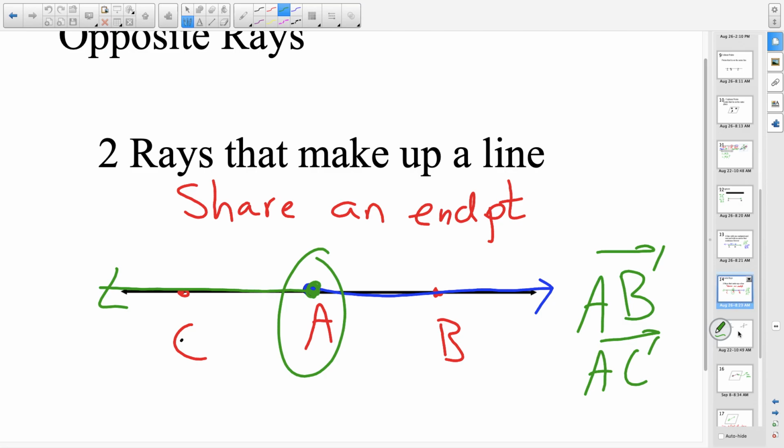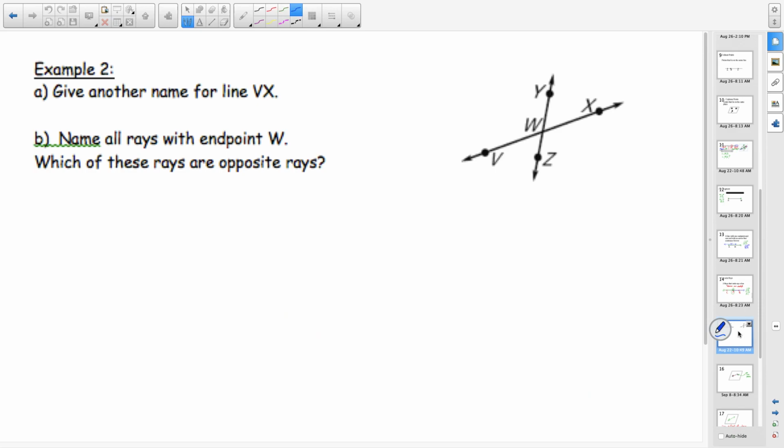All right, take a look at our example then. In A, it says give another name for line VX. So here's line VX. To name a line, we can name it by naming 2 points on it or the little lowercase letter by it. Well, there's no little lowercase letter at the end of either of my arrows, so I can't name it that way. I have to name it with 2 points that are there. Just pick 2 points on that line. You have V, W, and X to choose from. And even though there is no dot by W, we know the intersection of 2 lines is a point. So point W does exist, so we can call it WX if we wanted to.